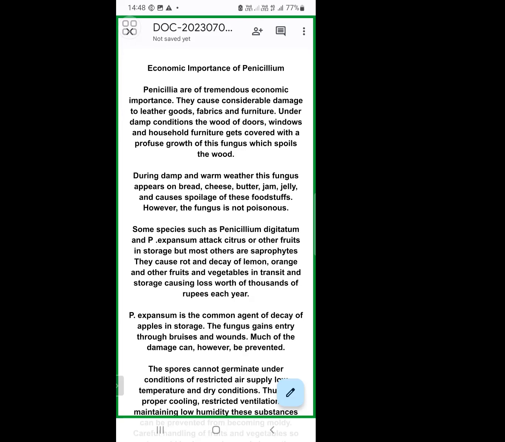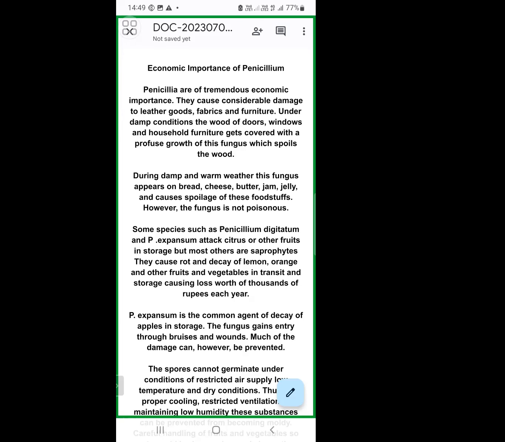So the quality of that particular wood items will be decreased greatly. That particular species is Penicillium divaricatum. Next, whenever conditions are wet, in such wet conditions, this Penicillium species will attack foodstuffs. So they will spoil the food items.